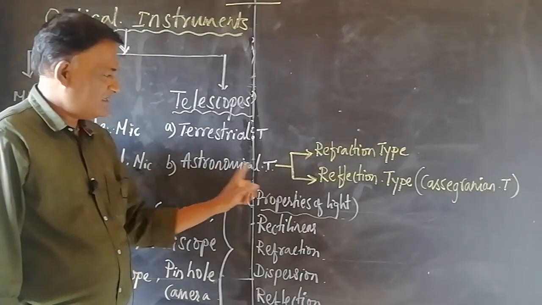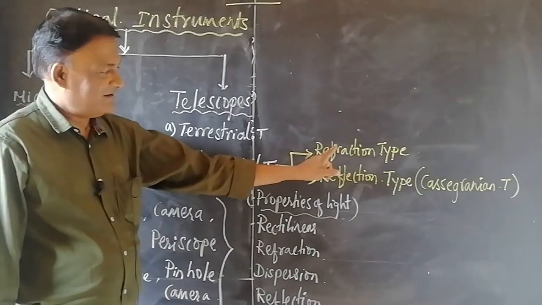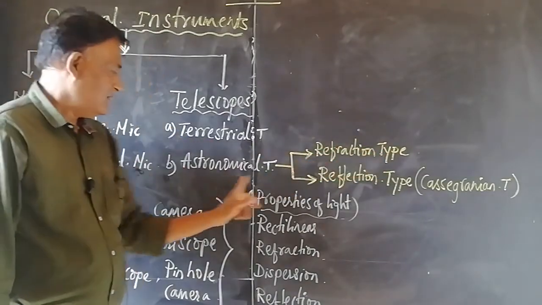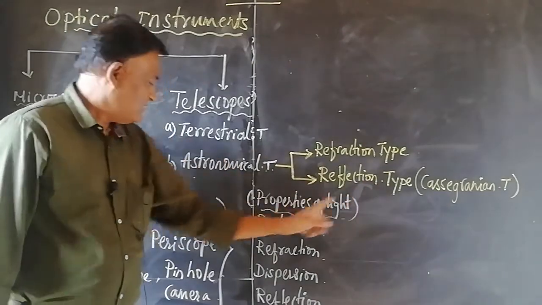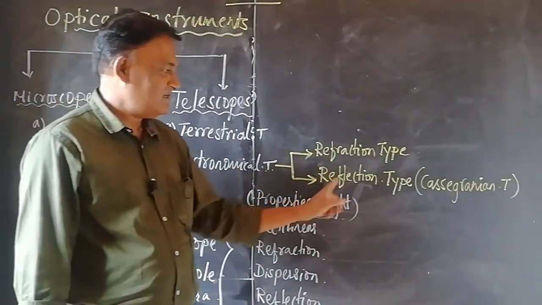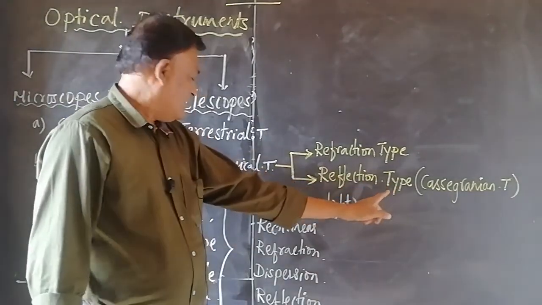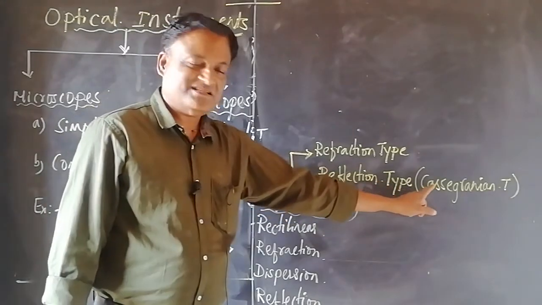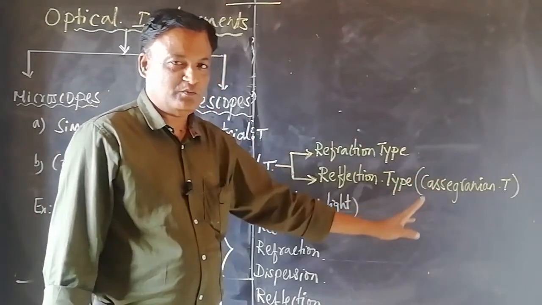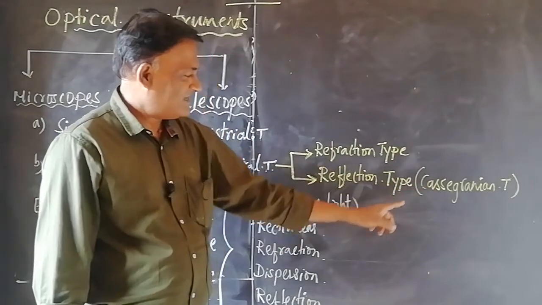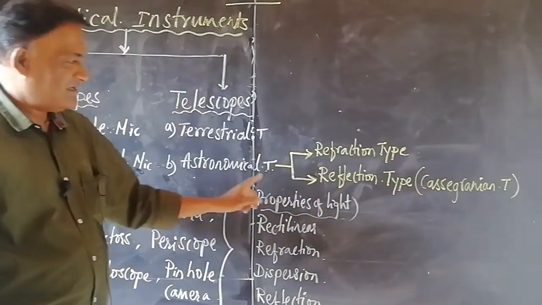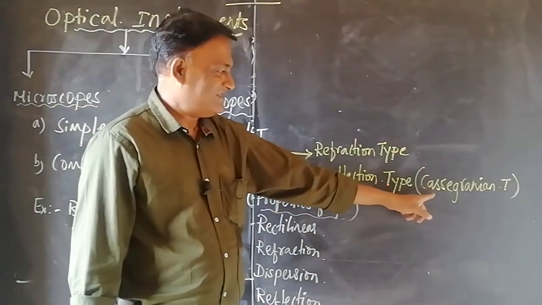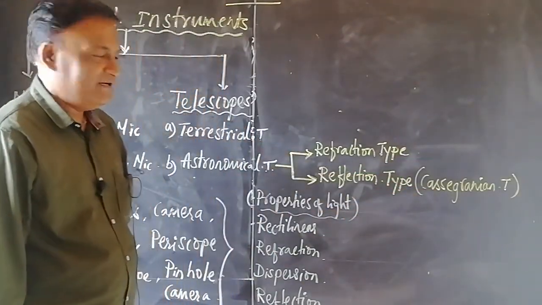In this astronomical telescope there are two types, refraction type astronomical telescope and reflection type astronomical telescope. Reflection type astronomical telescope is also called a Cassegrainian telescope. Who invented this particular telescope, that is a reflection type astronomical telescope, hence it carries the name Cassegrainian telescope.